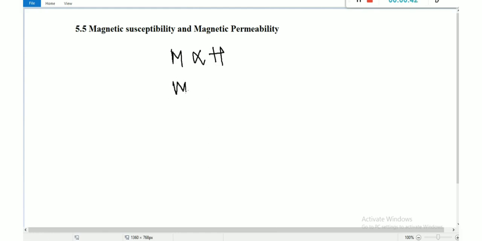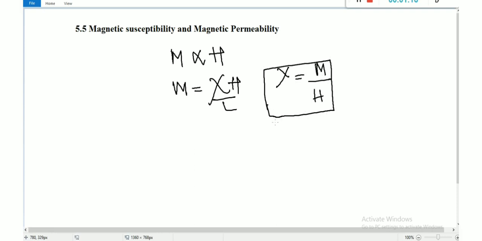So M is equal to chi H. This is the symbol of susceptibility, the proportionality constant, and H is the magnetic intensity. It is a dimensionless quantity. Through this susceptibility value we can separate materials as para, dia, ferro and so on, which we are going to study in upcoming topics. So susceptibility is nothing but magnetization upon H. Clear?